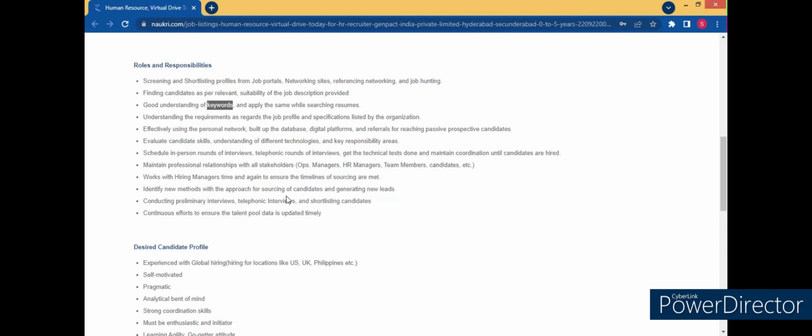So this is how you are going to prepare your resume, looking at different JDs depending on the type of organization you're applying to. As I said initially, if you're applying for bigger companies, big corporates where you want to get a job, then customize your resume as per the JD.